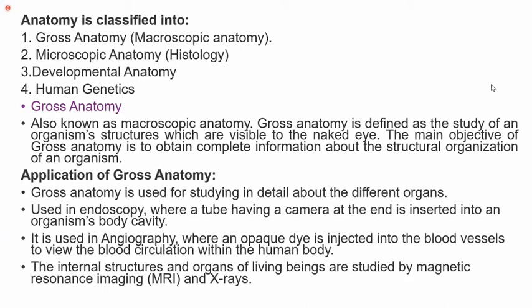For example, one more important application in anatomy: if you have heard about X-ray, CT scan, MRI, all these things. We may not see the organ exactly, but we can see the shadow of that particular organ after taking the radiological film, after capturing the magnetic resonance images. In these images, you can observe whether a particular area is normal or abnormal.